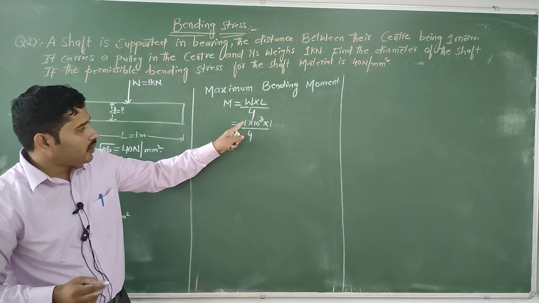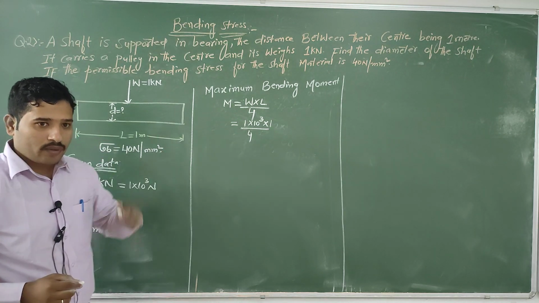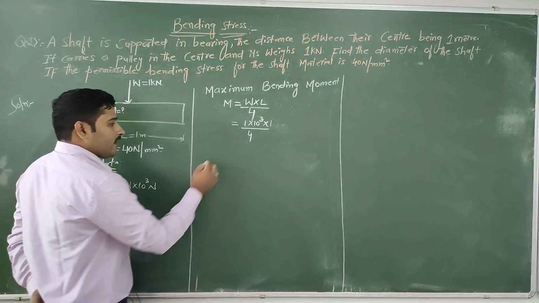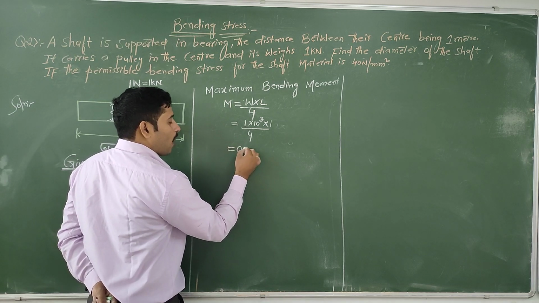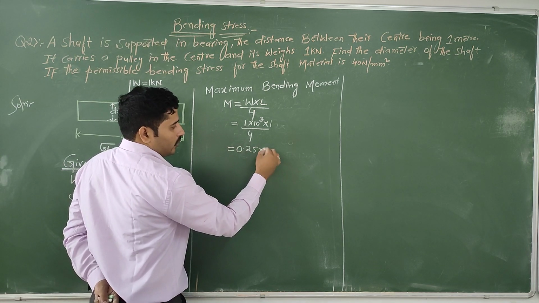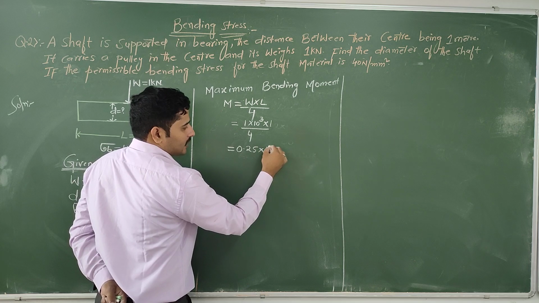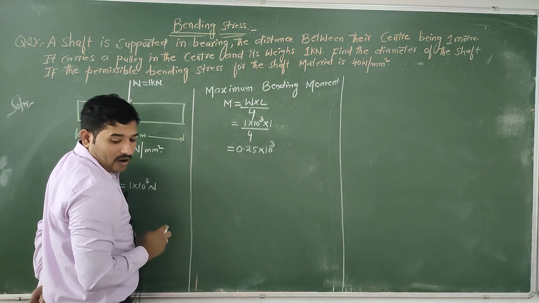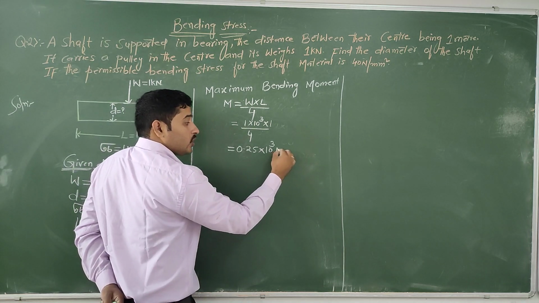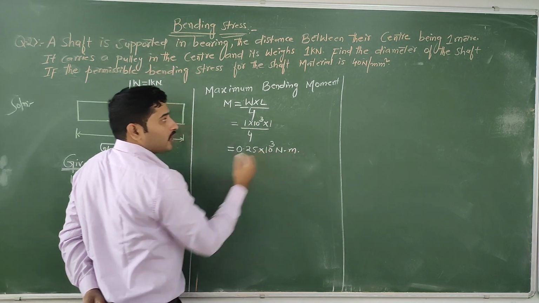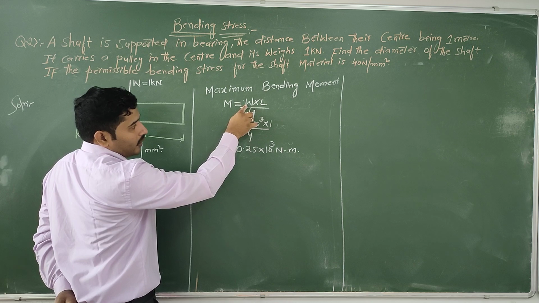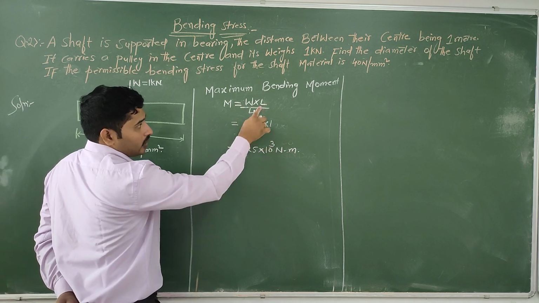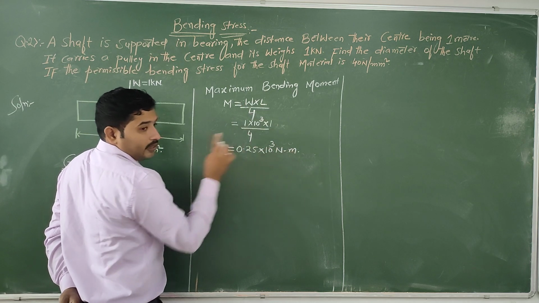If you divide 1 by 4, you will get the value 0.25, with 10 power of 3 as it is. The unit is Newton meter, since the unit of weight is Newton and the unit of length is meter.